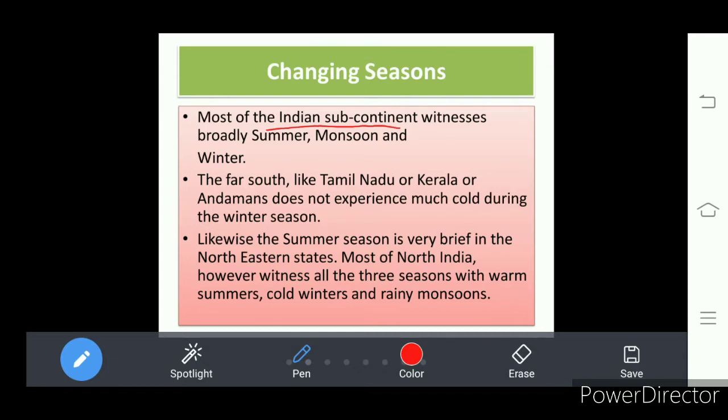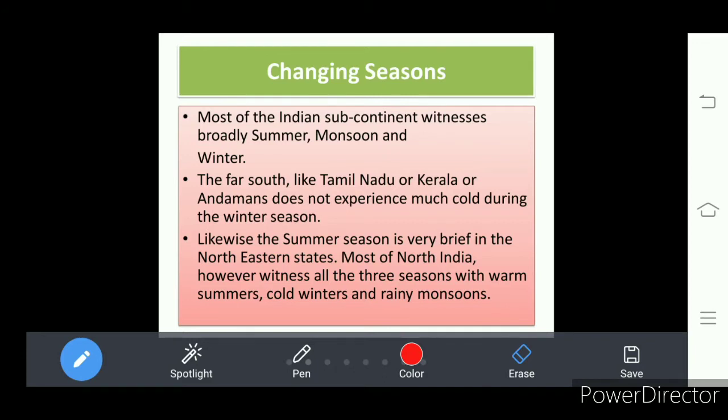Those are summer, monsoon and winter. What is meant by monsoon here? It is the rainy season. So throughout India, we get 3 seasons: summer, monsoon and winter.